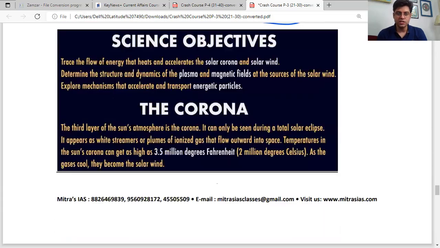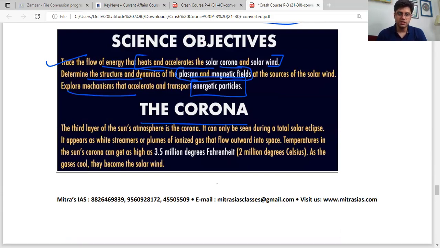So what is the objective of this? Trace the flow of energy that heats and accelerates the solar corona and solar wind, determine the structure and dynamics of plasma and magnetic fields at the sources of solar wind, and explore the mechanisms that accelerate and transport energetic particles.